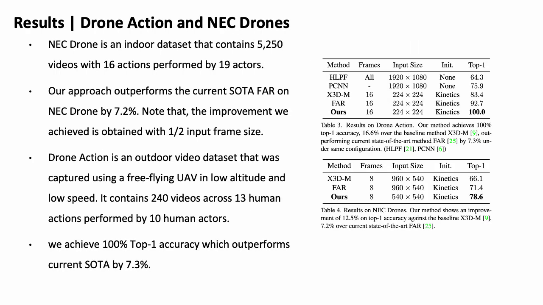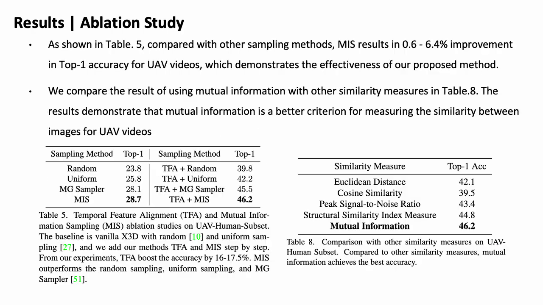And we also test our method on Drone-Action and NEC Drone. Our approach outperforms the current SOTA FAR on NEC Drone by 7.2%. Note that the improvement we achieved is obtained with only half the input frame size compared with FAR. On Drone-Action, we achieved 100% top one accuracy, which outperforms the current SOTA by 7.3%.